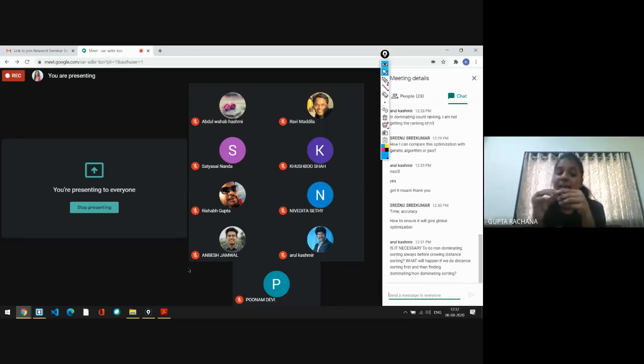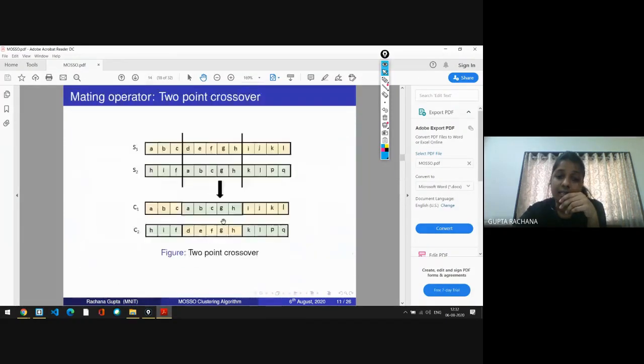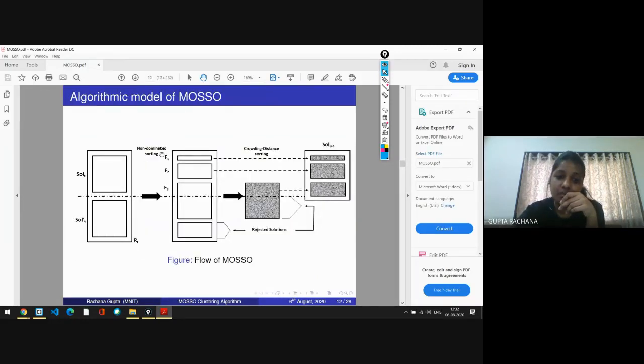Crowding distance is based on the fronts only, f1, f2, f3. As I have told you, we have to select the solutions from f3, and without dividing the solutions into fronts, we can't work with crowding distance sorting.